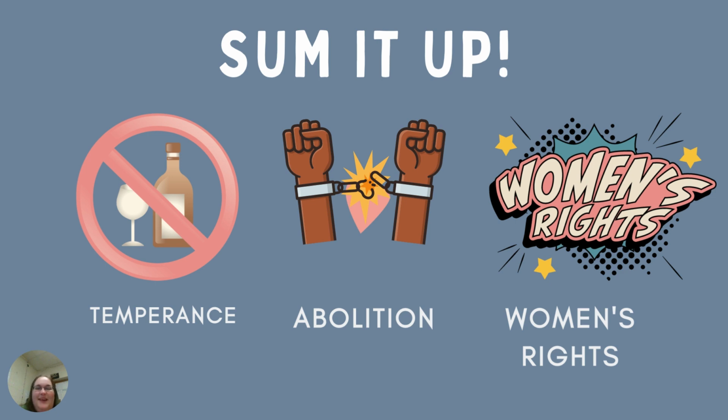Let's sum up what we've learned today. We talked about the temperance movement, which had the goal of banning alcohol. We talked about abolition, the movement to end slavery, and how Frederick Douglass wrote a newspaper called The Liberator. And we talked about the fight for women's rights, led by Elizabeth Cady Stanton and Lucretia Mott.